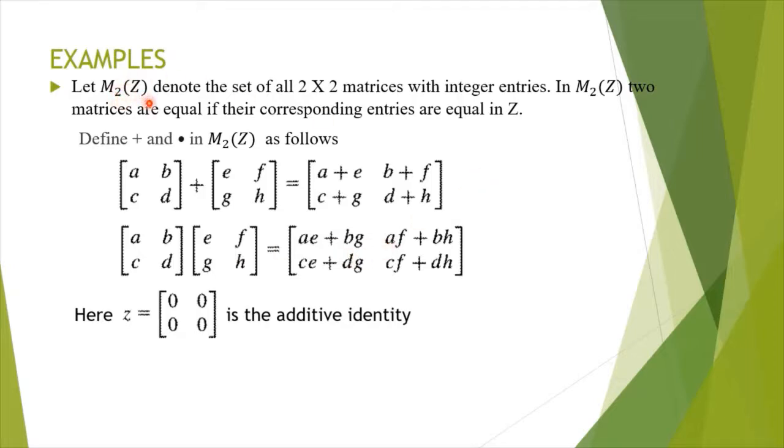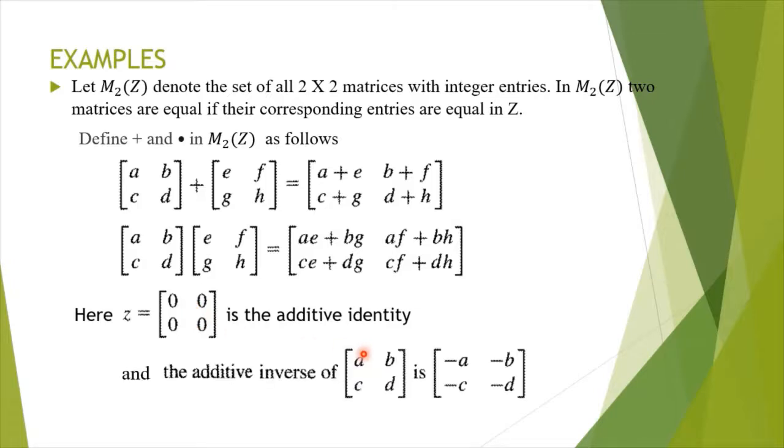And we may note that Z, the matrix with 0 entered in all the 4 places, is the additive identity, and the additive inverse of the matrix A, B, C, D is nothing but minus A, minus B, minus C, minus D. This also belongs to M2(Z).